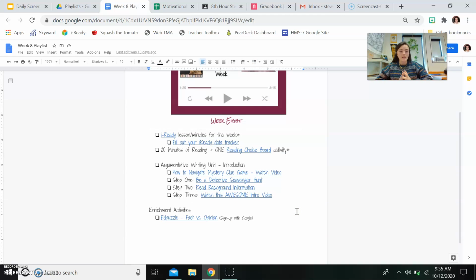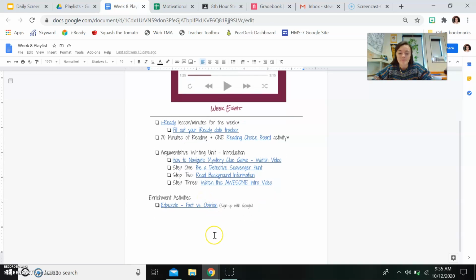Now, how we're introducing argumentative writing, it's a fun game. It's like a clue mystery game. So please make sure you do these steps in order, otherwise it won't make sense. So if you want to be a detective, you want to solve the mystery, make sure you do the things in the order that you are supposed to do.